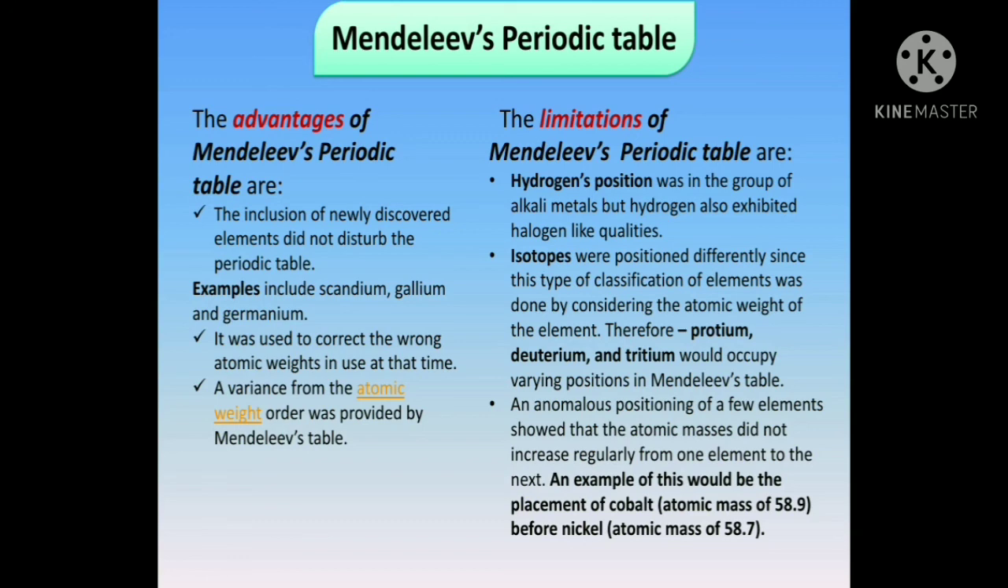So students, here we have studied Mendeleev's periodic table. What is Mendeleev's periodic table? The design, the importance of Mendeleev's work, the advantages, and the limitations, that is the demerits, of Mendeleev's periodic table.